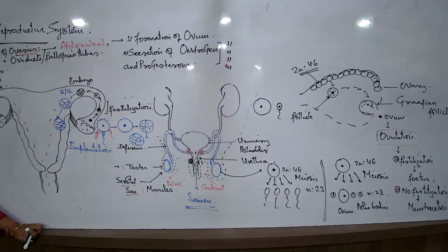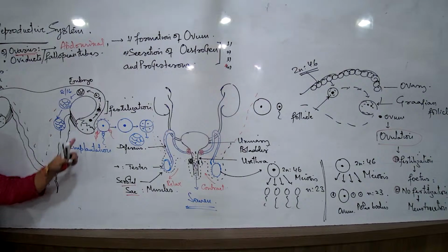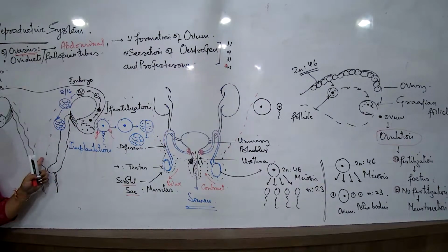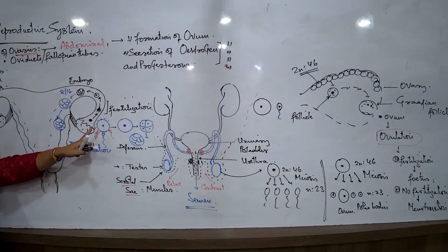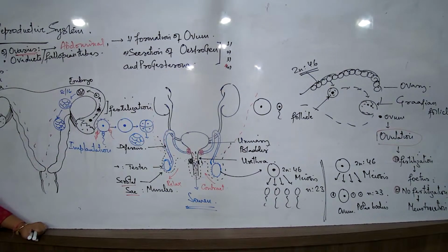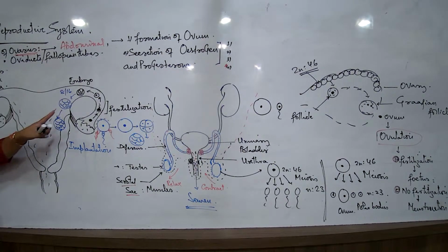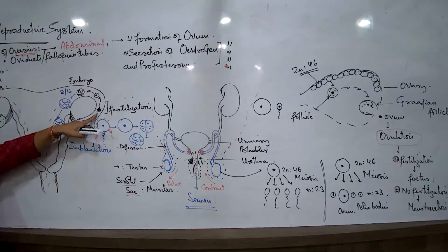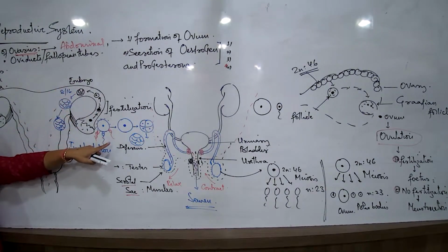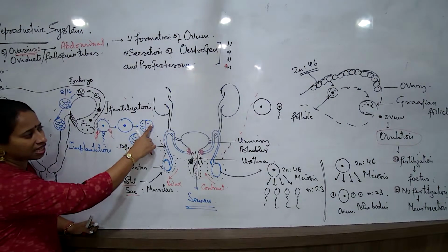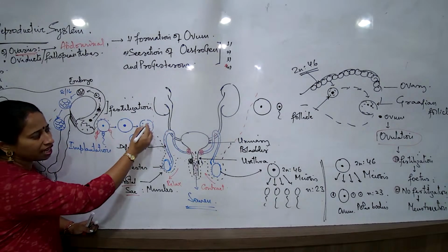Ma'am, sometimes twins are born by 2 different methods. I will tell you that process also. When we are talking about twins, what are the 2 major types? One is identical and the other is fraternal. In the process we were learning, after the process of fertilization, the zygote is formed, and after the zygote is formed, it results in the formation of the 2-cell stage.